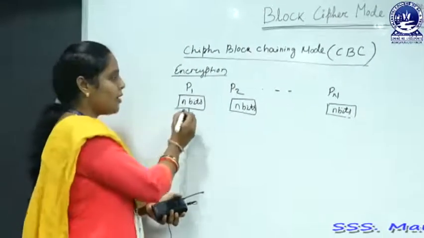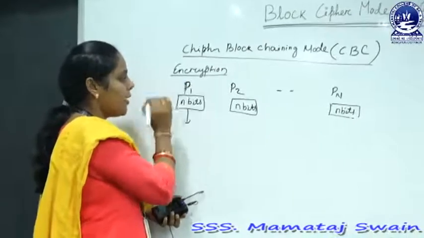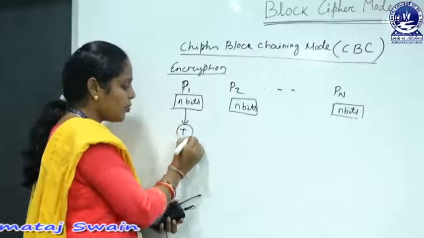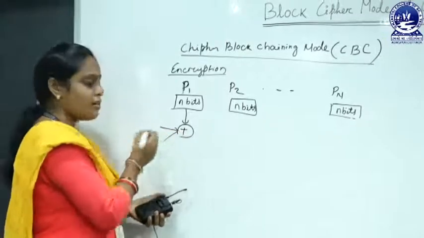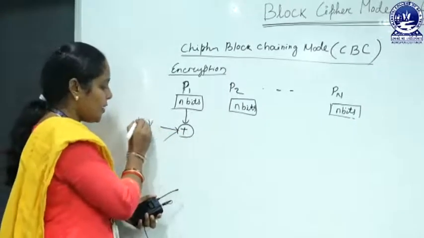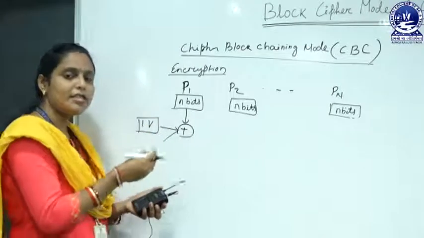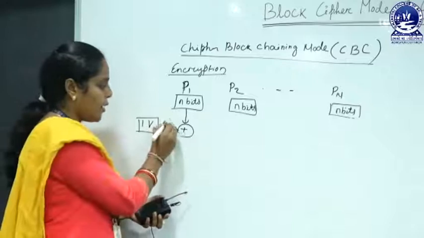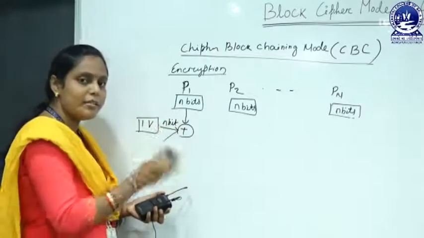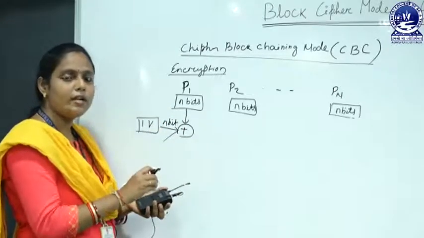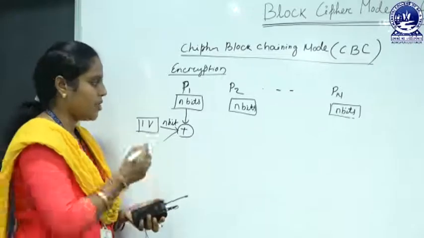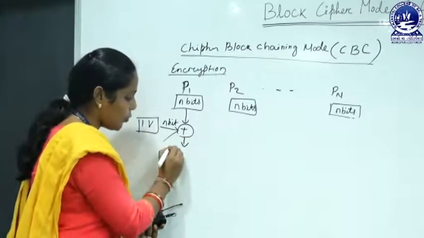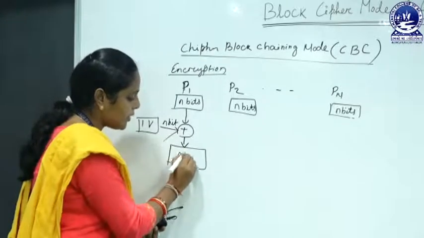Now here the first block of our plain text, that is the n bits, is exclusive ORed with the initialization vector, that is IV. Here the initialization vector is nothing but the random n bits, and this initialization vector is known to the sender as well as the receiver.